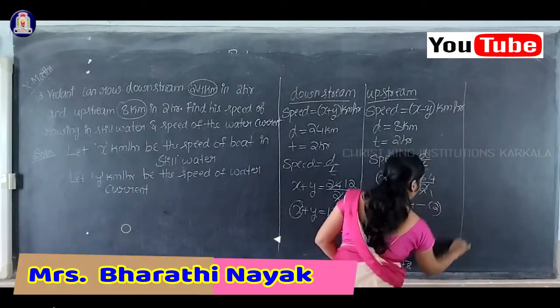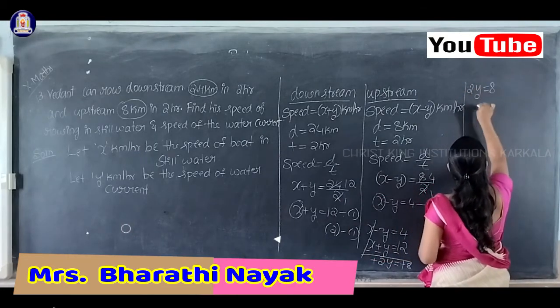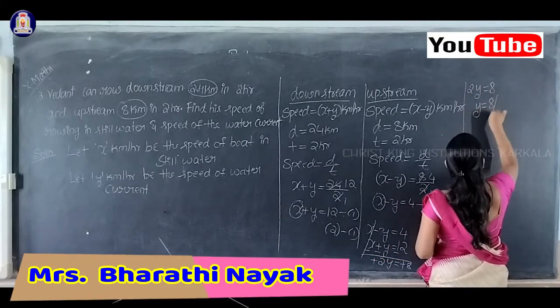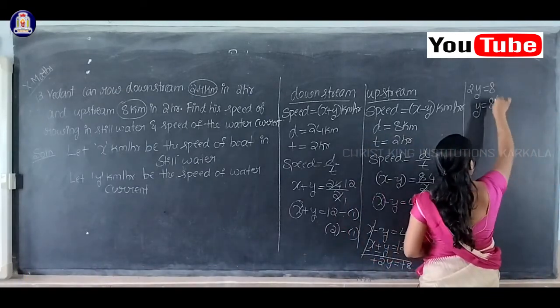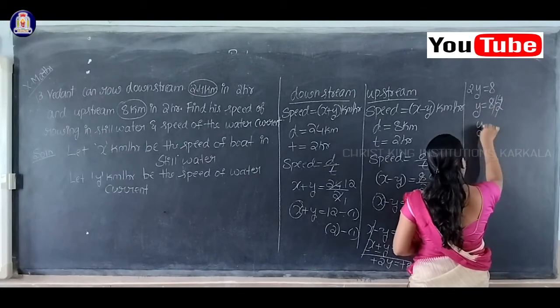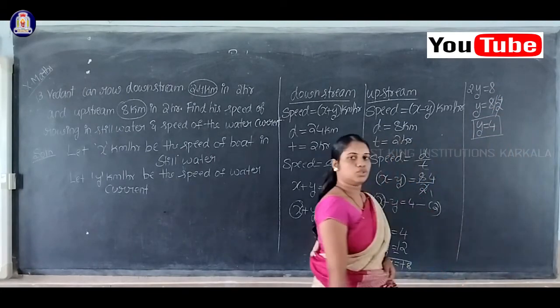Therefore we have 2y is equal to 8. So y is equal to 8 by 2. 2 ones are 2, 2 4s are 8. Therefore the value of y is equal to 4.